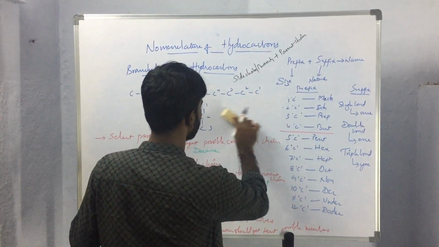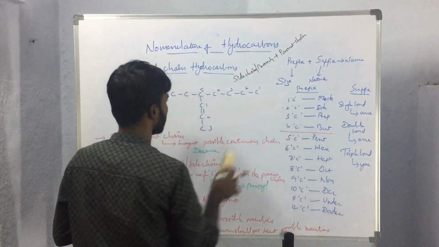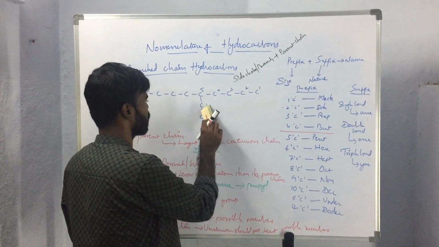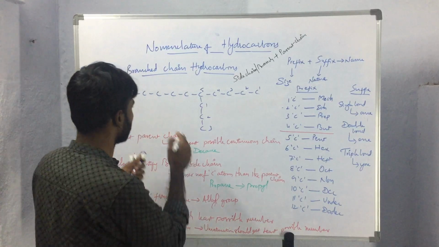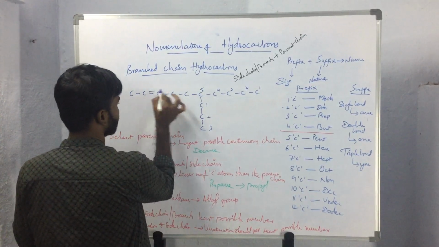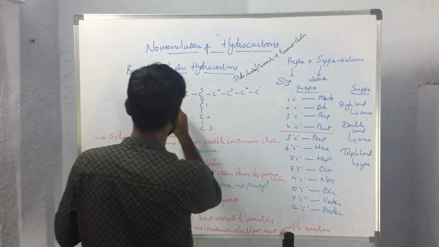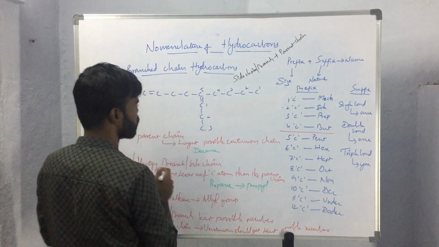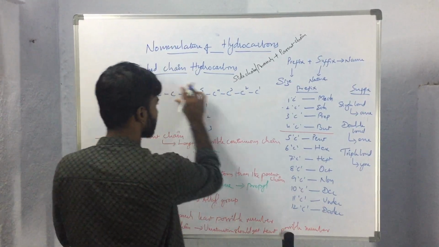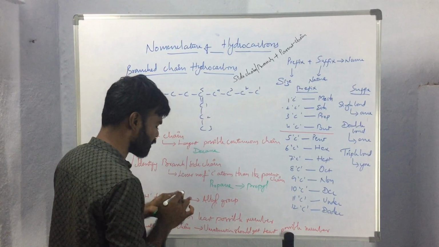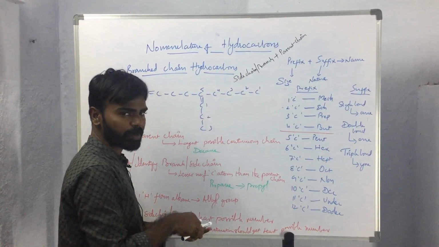So in case of the presence of unsaturations in both parent chain and branch, in this case also we will be considering this as the alkene, and the name of the side chain will be considered as we discussed in the previous case.